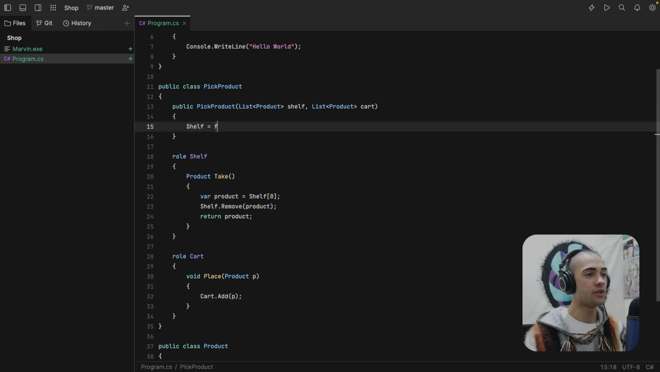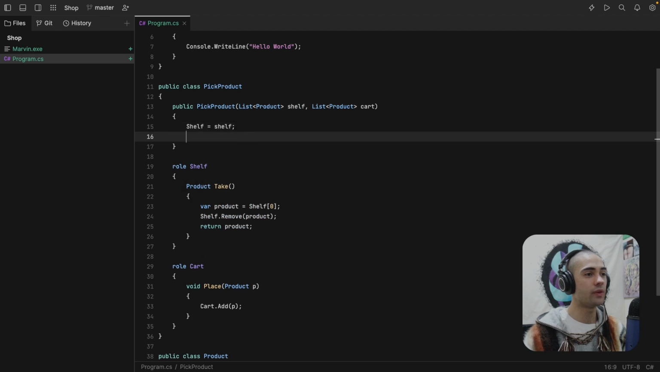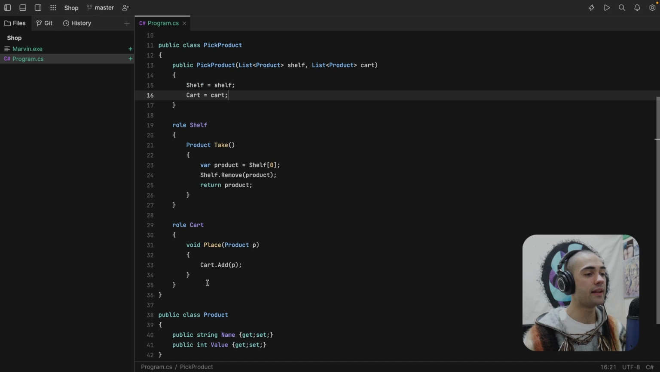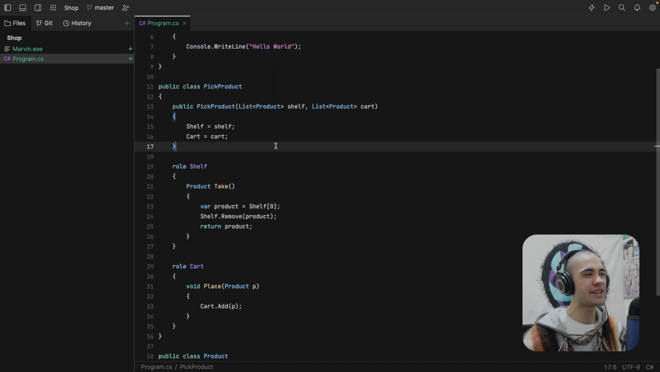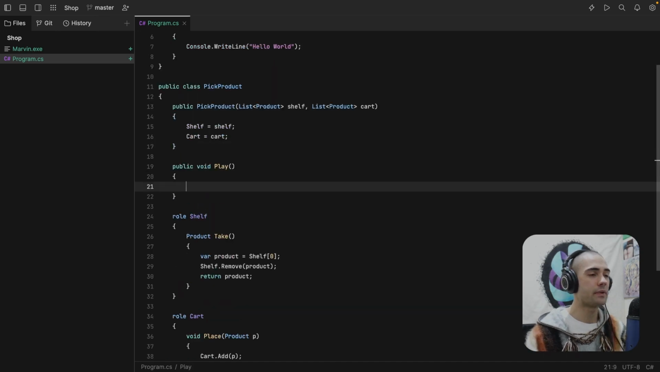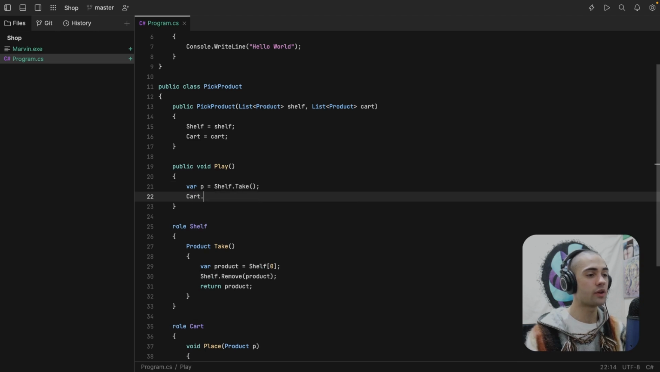We're going to take shelf, plug shelf into the shelf role, and then we're going to take cart, plug cart into the cart role. And then we're going to have a function, which is essentially a main function. This can be run, execute, whatever makes the most sense. It's essentially a scenario, a use case that you're performing. We want to go to the shelf, we want to take a product, we're going to have this product, and then we want to go to the cart and we want to place this product into the cart.